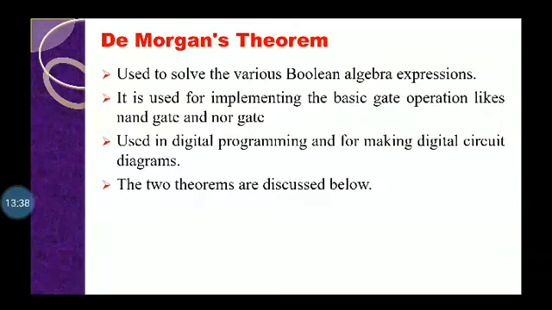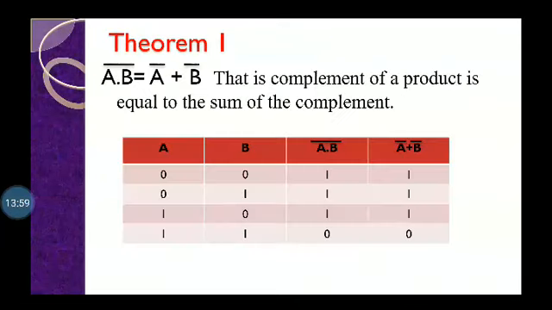Now what is De Morgan's theorem? It is used to solve various Boolean algebra expressions. It is used for implementing the basic gate operations like NAND gate and NOR gate, used in digital programming and for making digital circuit diagrams. These are the two theorems. Theorem 1 is A into B whole bar is equal to A bar plus B bar. We can say: break the line, change the sign. Here the bar sign is broken and the sign of the algebra is changed.